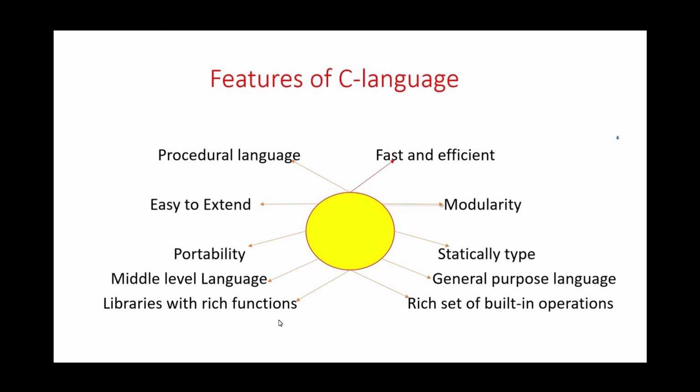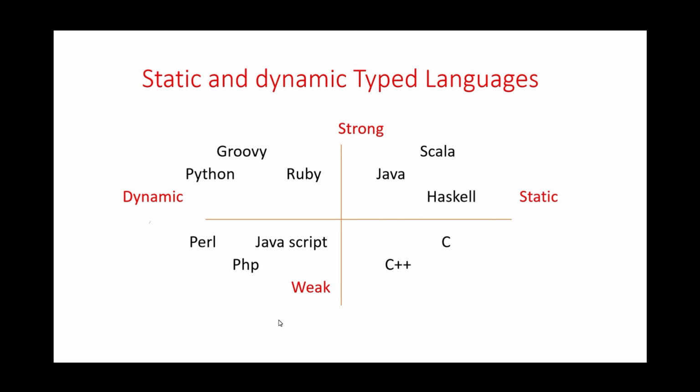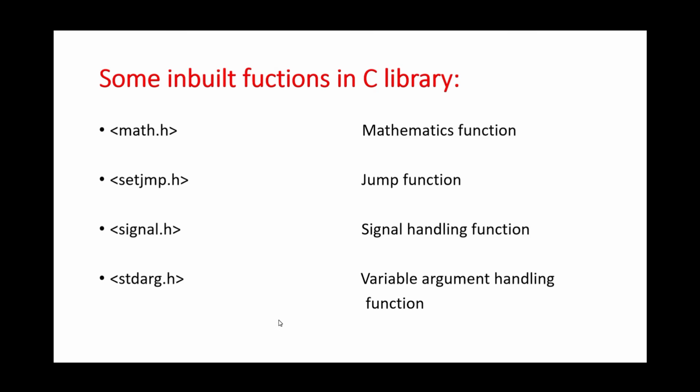And the 9th point is, C language has libraries with rich functions. C language has library functions that are inbuilt functions grouped together and placed in a common place called a library. These library functions are declared in many header files and saved as filename.h.